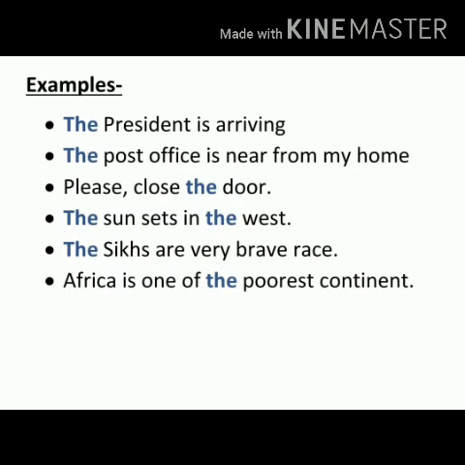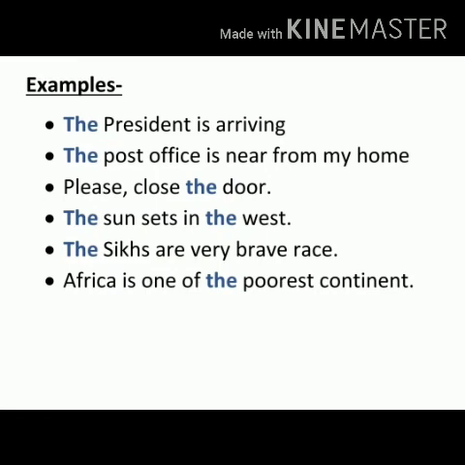Another sentence, the sun sets in the west. Again a particular object, the sun, is setting in a particular direction. That's why before sun and west, the is used. The Sikhs are a very brave race. Again a particular community, that's why the. Africa is one of the poorest continents. Again we are talking about a specific kind of continent. Therefore we are writing there the.